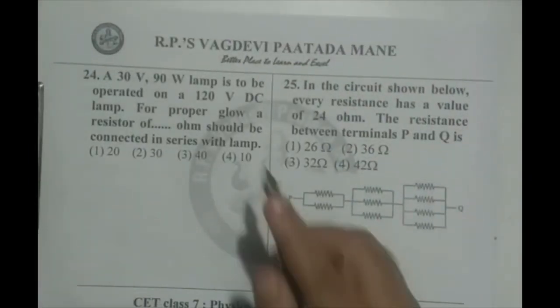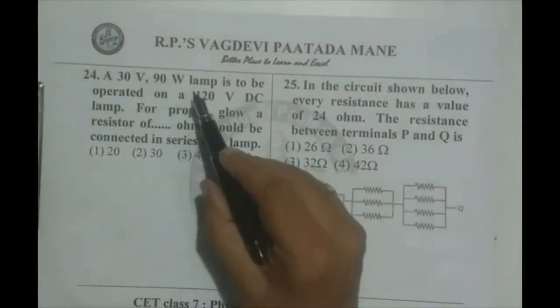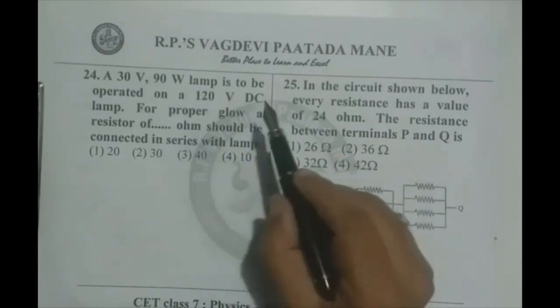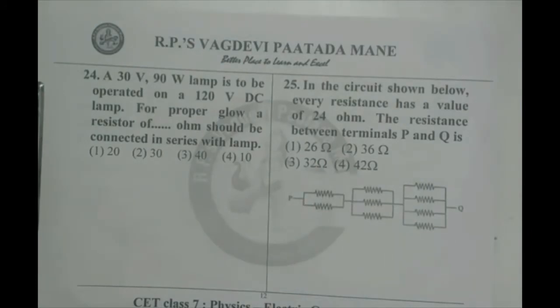We go for the 24th question. A 30 volt 90 watt lamp is to be operated on a 120 volt DC supply. For proper glow, a resistor of dash ohm should be connected in series with the lamp. The lamp is given at the rating of 90 watt and 30 volt. That means it takes a particular value of current. If we increase the voltage, current also increases. That may damage the bulb or lamp. Therefore, we have to have a resistance in series.